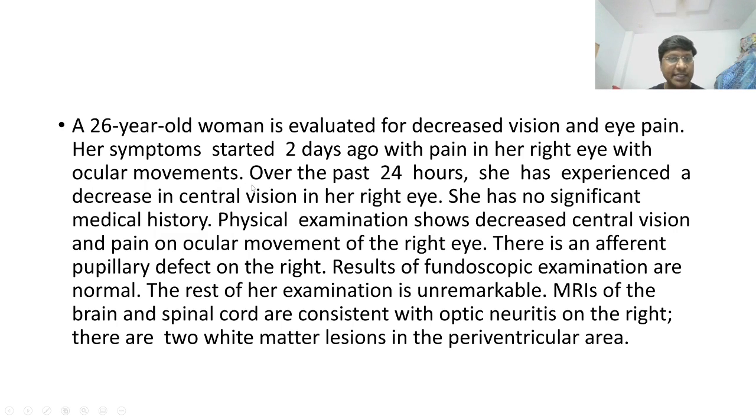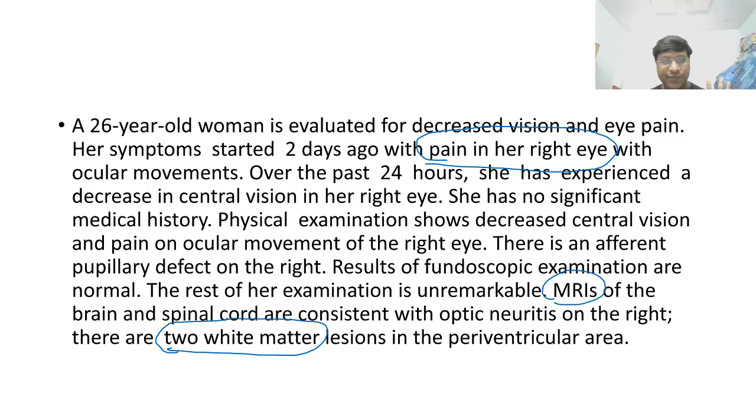Okay. I'll just tell you the clinical summary of this particular patient. See how many symptoms she's having. She's having only one symptom. What is that one symptom? It is pain in the right eye. Okay. MRI is showing the presence of two white matter lesions.